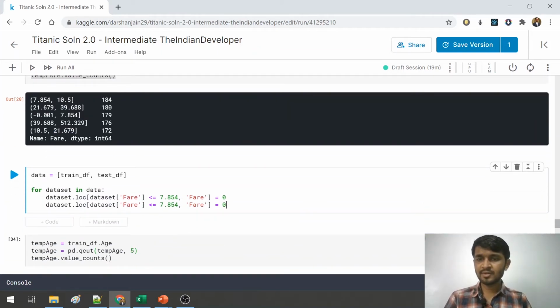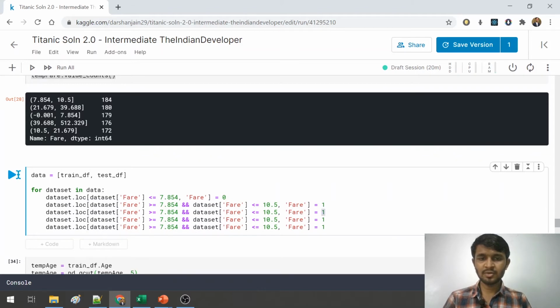Fare greater than 7.854 and dataset fare less than equal to 10.5, this will be equal to 1. Similarly we will write it for 2, 3 and 4.